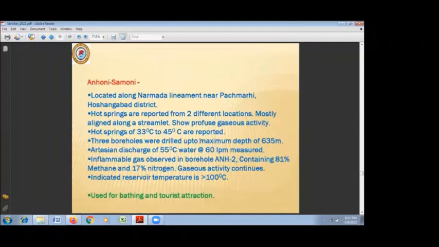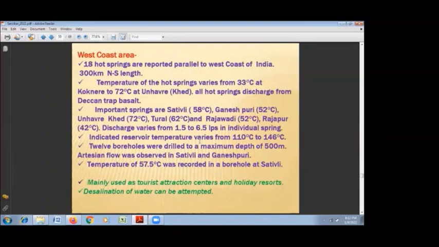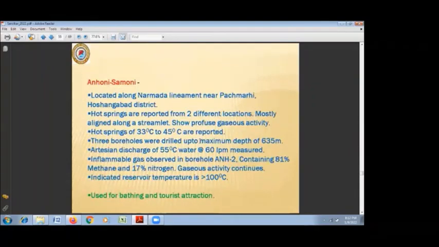Another important geothermal field is Anoni Samoni. Anoni Samoni, that is at Pachmadi area in the Hoshangabad district of Madhya Pradesh. We are getting here hot springs also along, we can say, a streamlet. Hot springs of up to 45 degrees centigrade are reported.